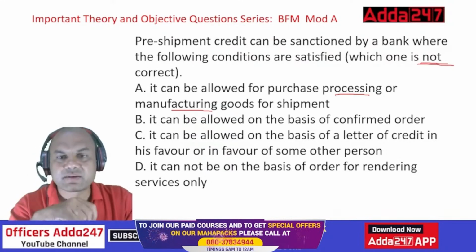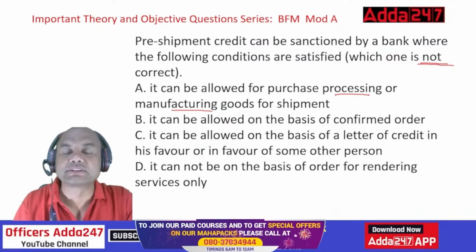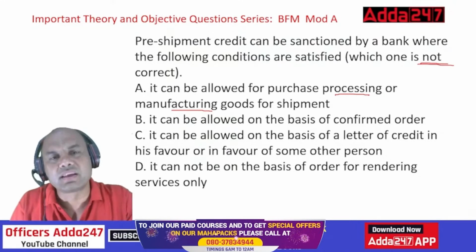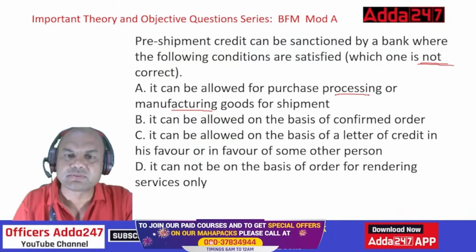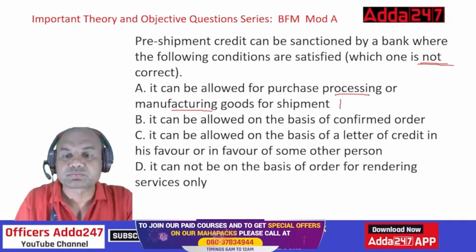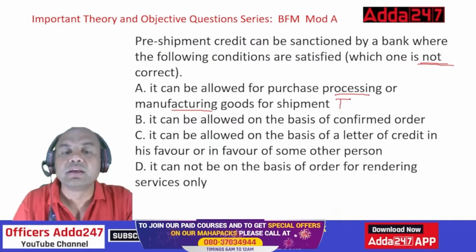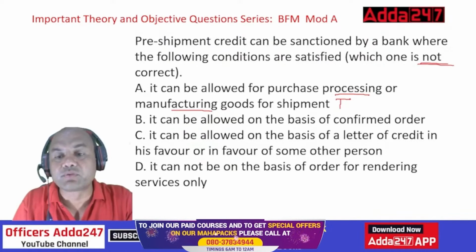First one is correct because it is allowed for purchasing raw material, labor, manufacturing, everything. Just now I told you in the first question itself. So this is true. What about the second one? It can be allowed on the basis of confirmed order.